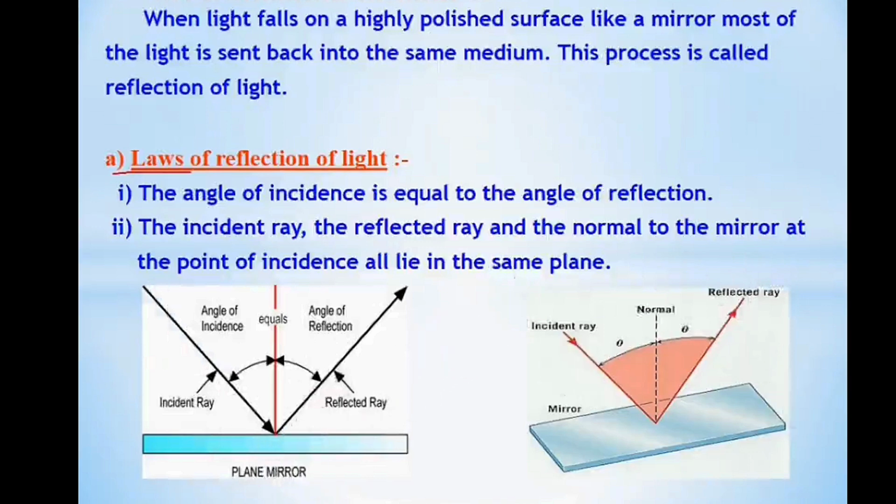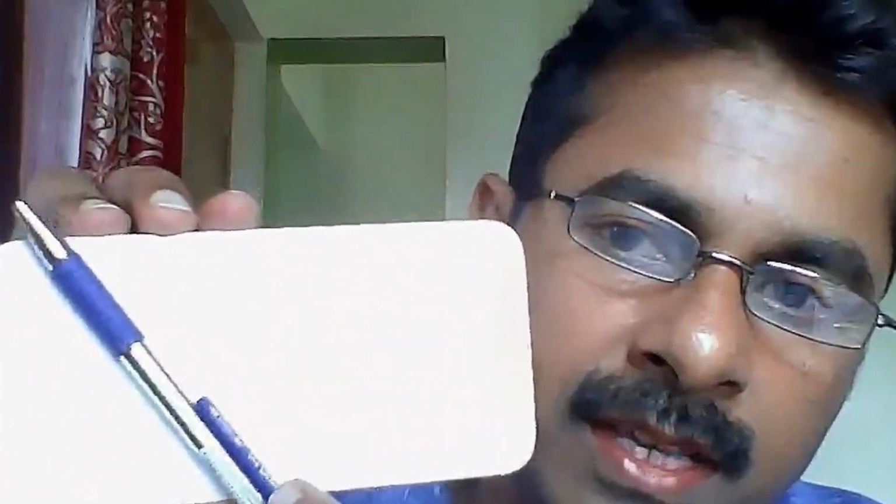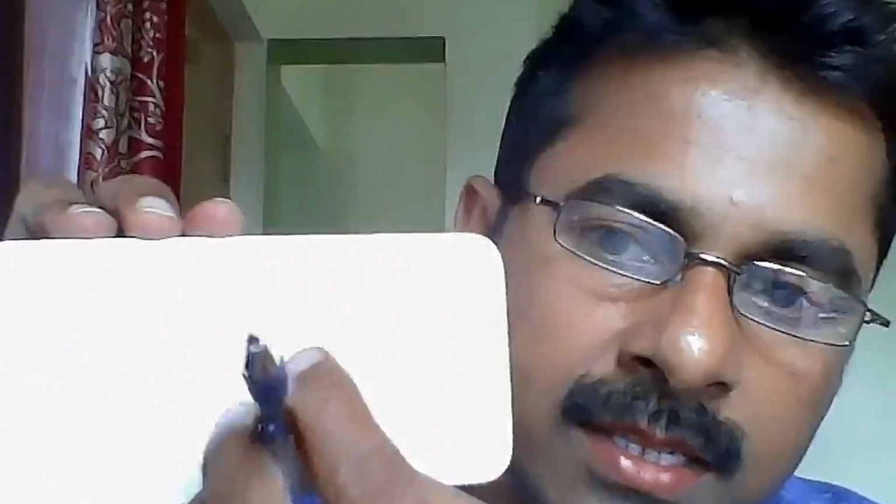For example, I will show you on a surface. Can you see the surface now? You see, this is the surface. So, if a ray of light is traveling in this way, then it will be reflected and travel in the surface itself. It doesn't go like this or like this.